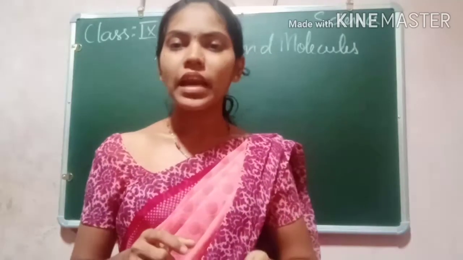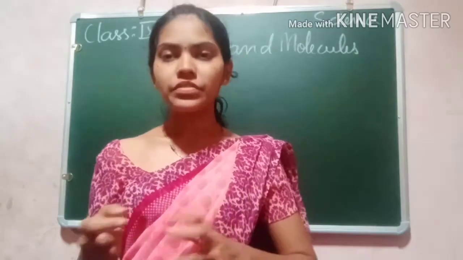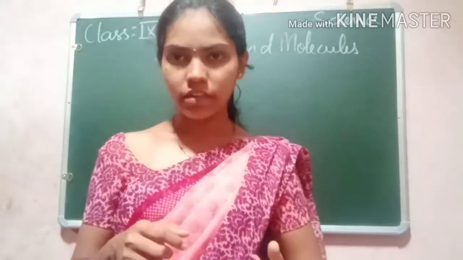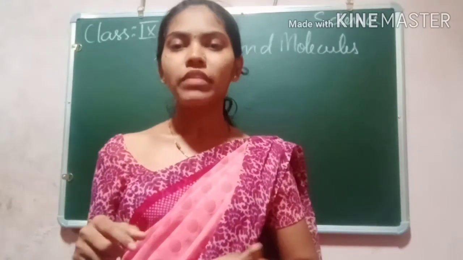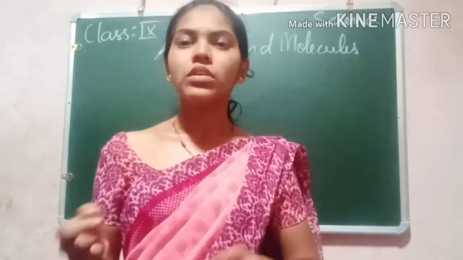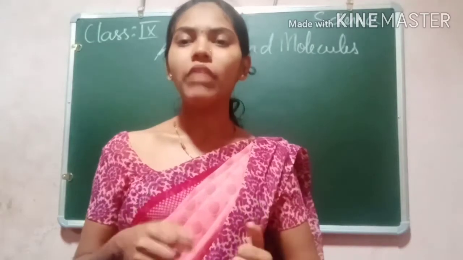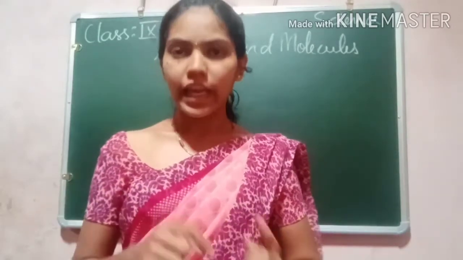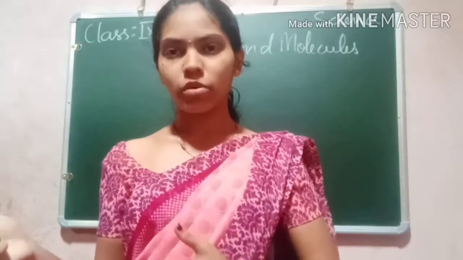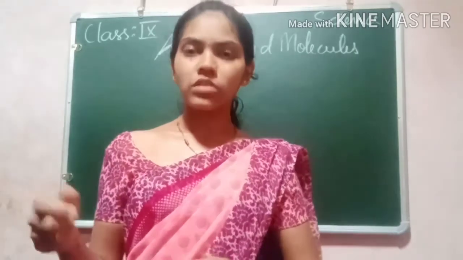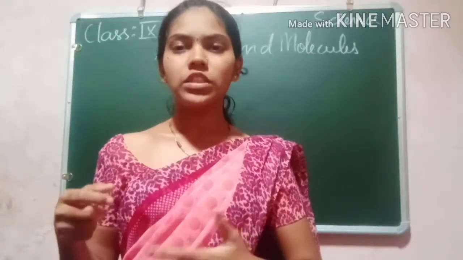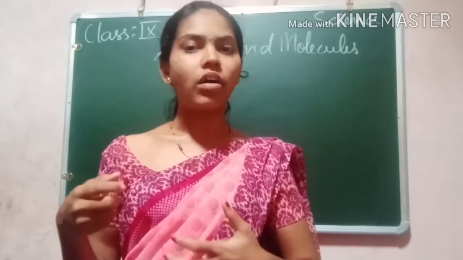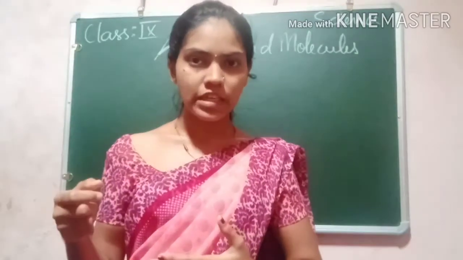Elements are the purest form of one type of matter, and a compound is made up of different types of elements. So they got the answer for how and why elements combine to form compounds. In today's class we will discuss how the journey of discovering matter and elements takes place.